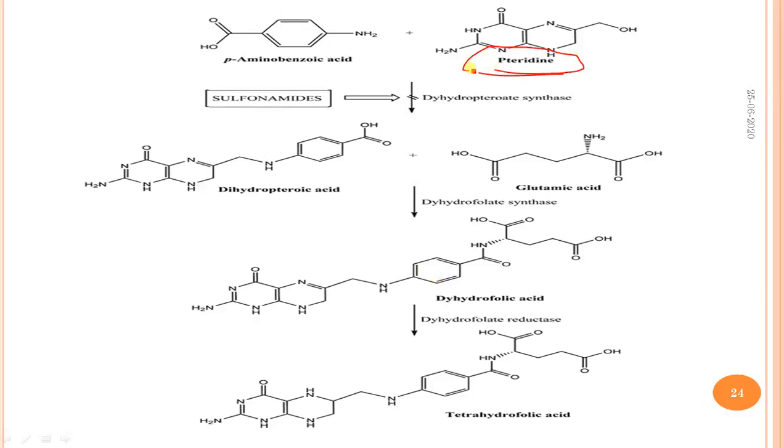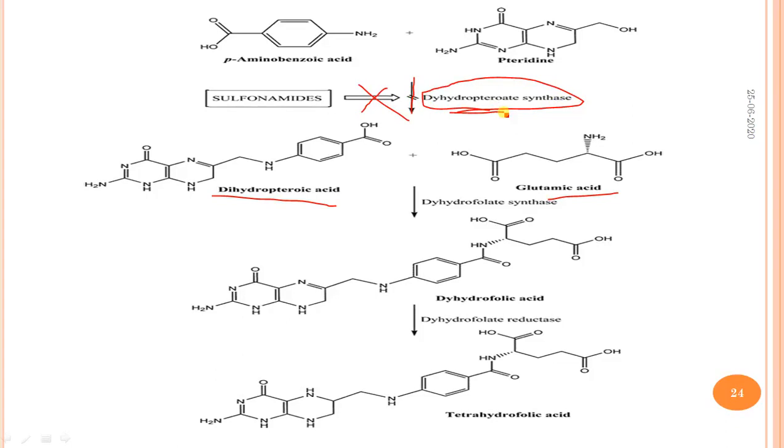Further, in vivo, para-aminobenzoic acid reacts with pyridine to form dihydropteroic acid and glutamic acid, in the presence of dihydropteroate synthase. This dihydropteroate synthase is inhibited by the sulfonamides. This synthase enzyme is required for the synthesis of dihydropteroic acid.